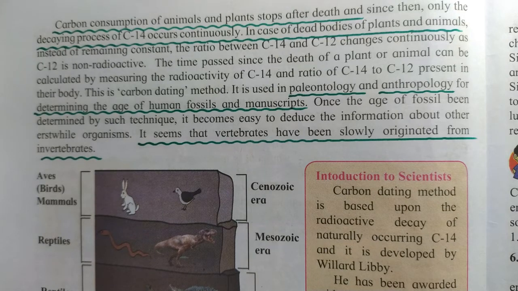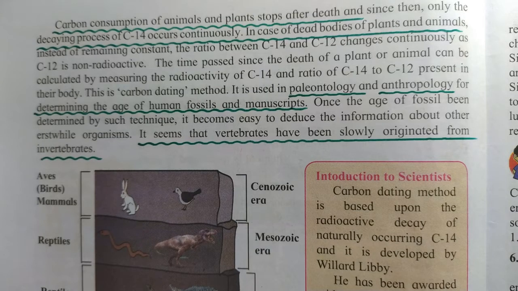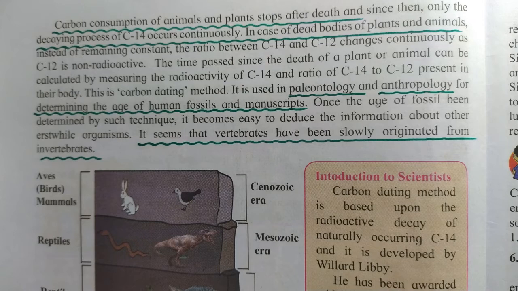Last year you studied isotopes. So carbon-14 and carbon-12 are the isotopes of carbon. Only carbon-14 decaying process occurs continuously. In the case of dead bodies of plants and animals, instead of remaining constant, the ratio between the two isotopes, carbon-14 and carbon-12, changes continuously, as carbon-12 is non-radioactive.